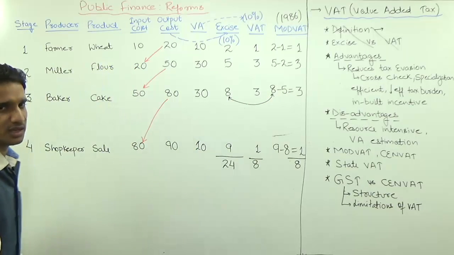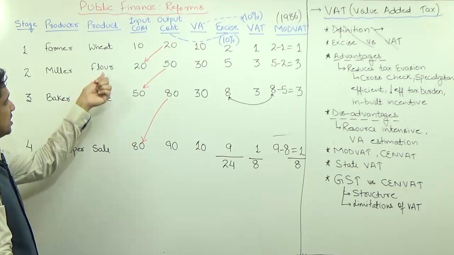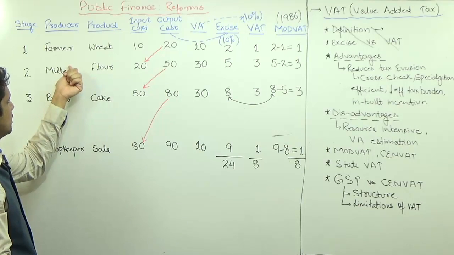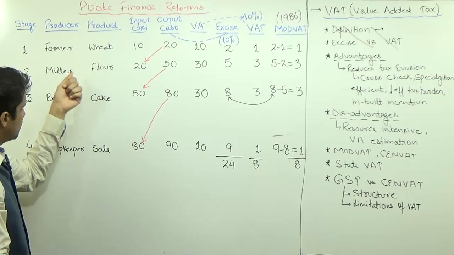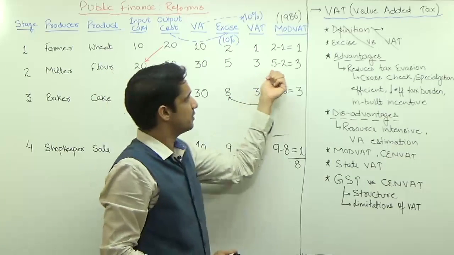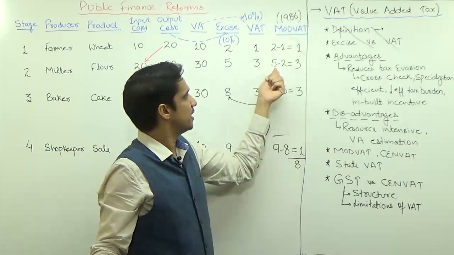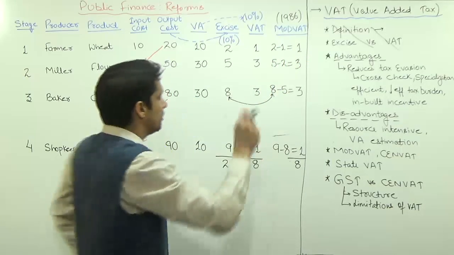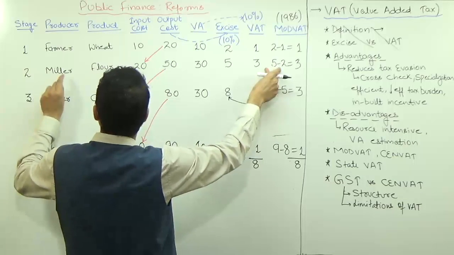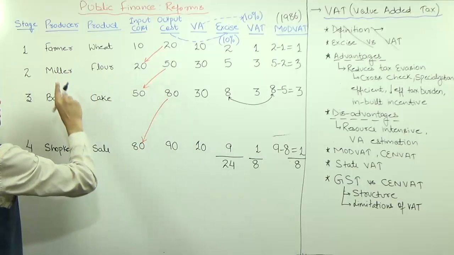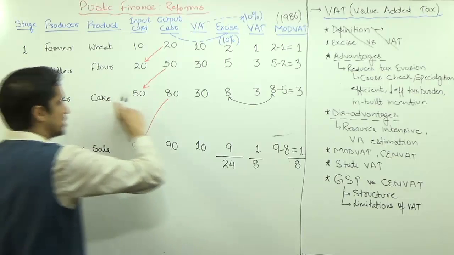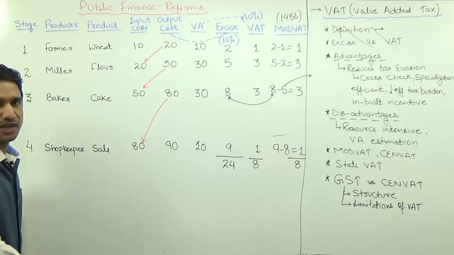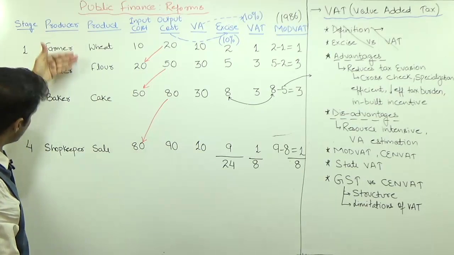And how can this baker get this 5 rupees back? By purchasing the flour from this miller only. This miller means the miller who has paid the tax. If this miller has paid the tax, he must be having the tax receipt that he has paid 5 rupees tax, then got the input tax credit of 2 rupees, finally paid 3 rupees. But some tax receipt will be available with this miller. If this miller gives that receipt to this baker, and this baker shows that 5 rupees receipt to the government, the government will refund this 5 rupees. Can you see the chain?